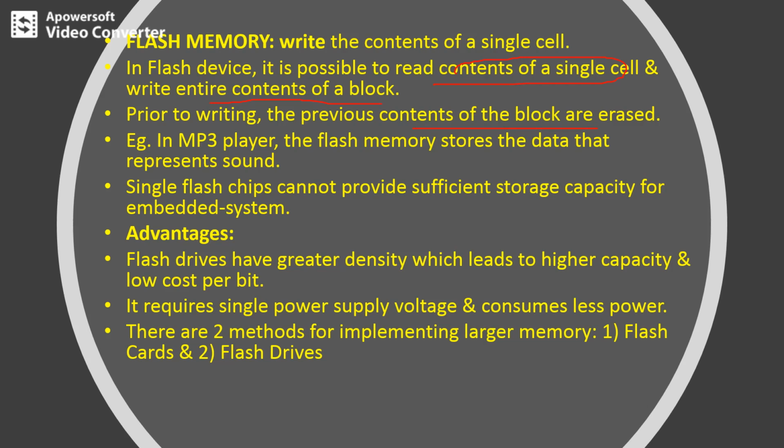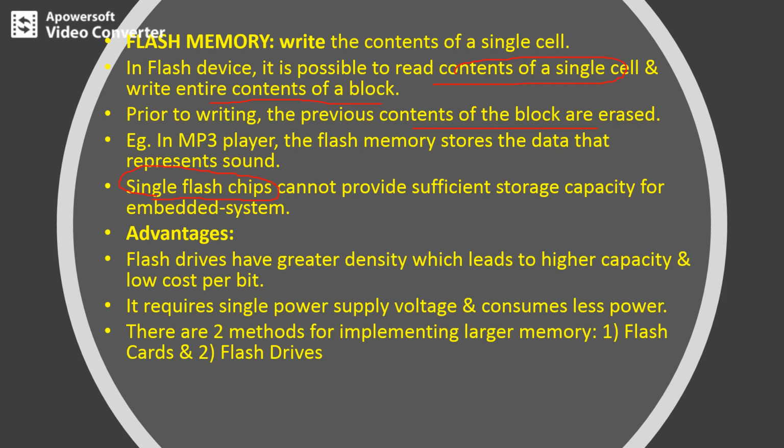For example, in an MP3 player, the flash memory stores the data that represents sounds. A single flash chip cannot provide sufficient storage capacity for an embedded system. So if you are using a single memory chip, it is as per its capacity, so it cannot provide sufficient storage space for embedded systems.